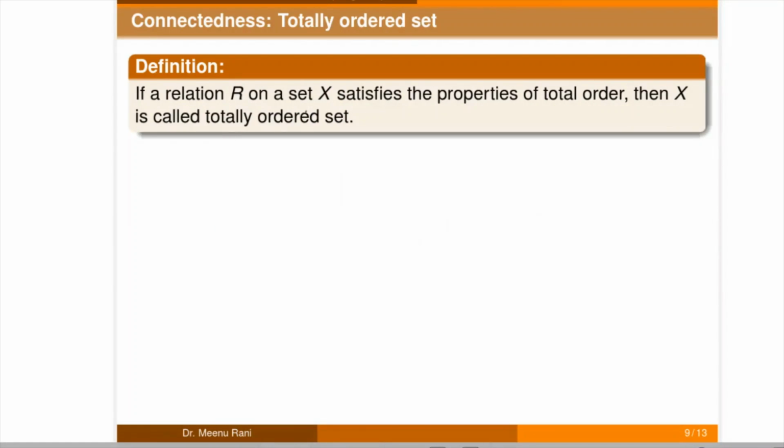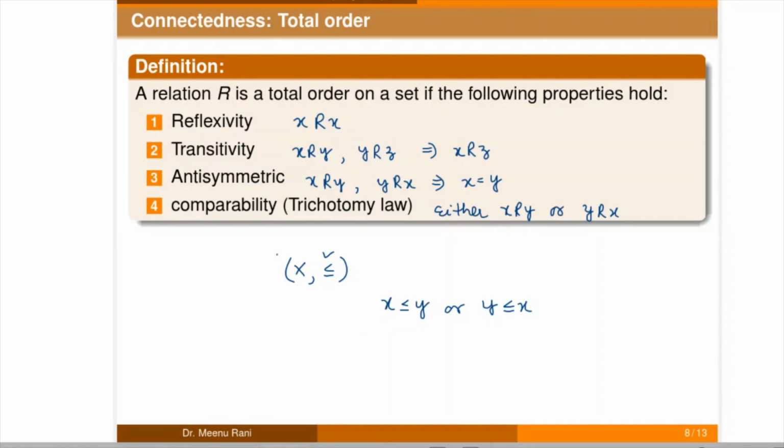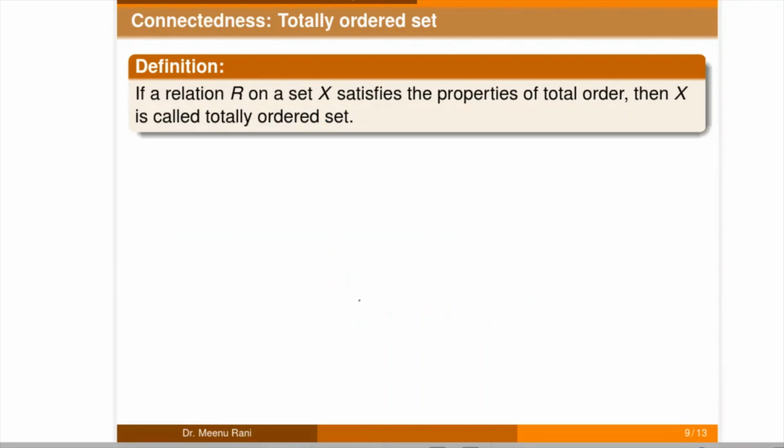Now the definition of a totally ordered set. If a relation R on a set satisfies the properties of total order, then X is called a totally ordered set. Then this set X is totally ordered with this relation. So if any set X with any relation satisfies these three properties, then that set will be a partially ordered set. But if we take these four properties, meaning the three properties with the comparability property also, then it is a totally ordered set.